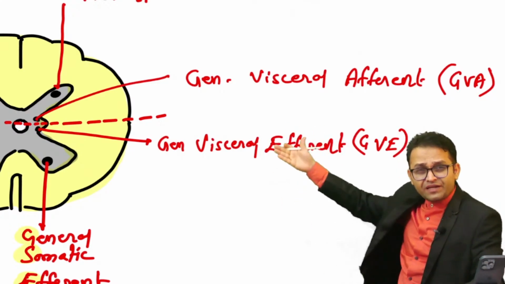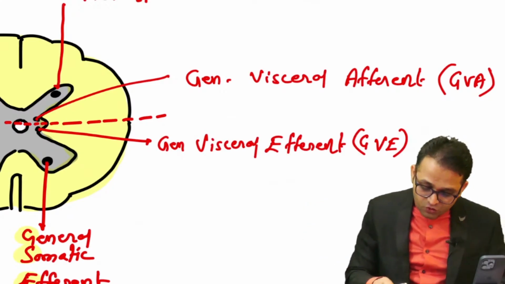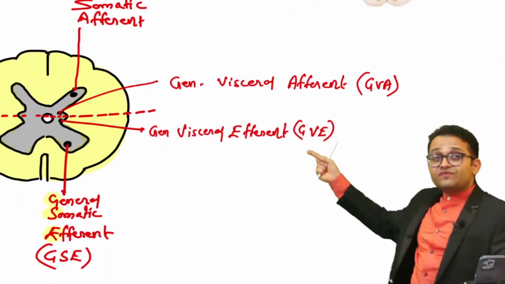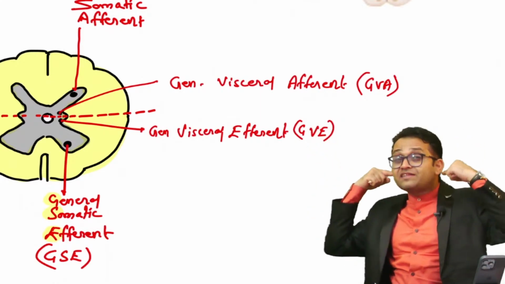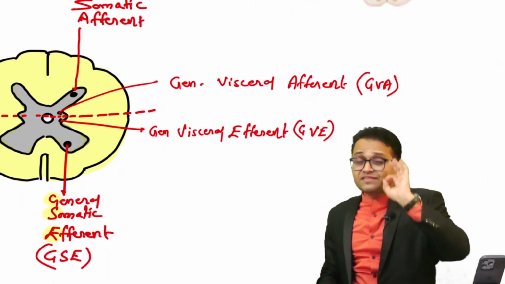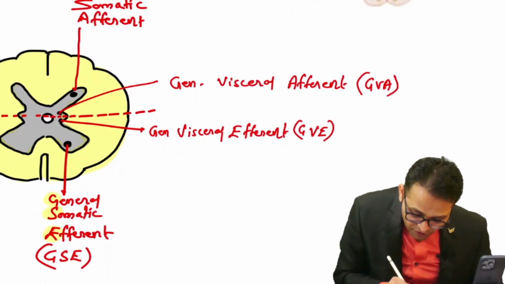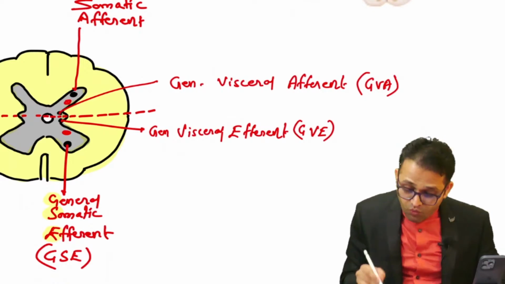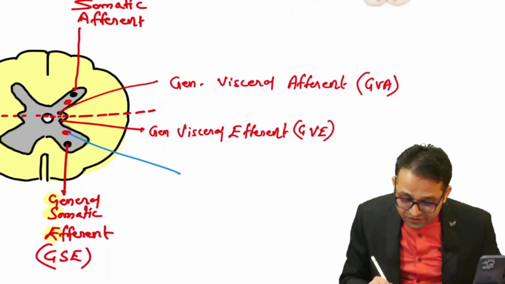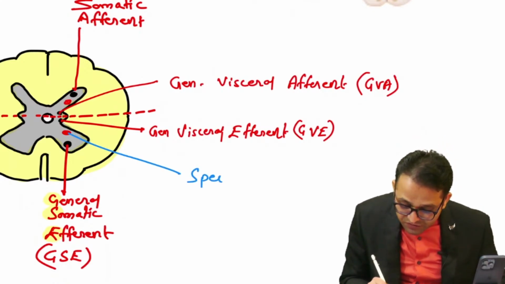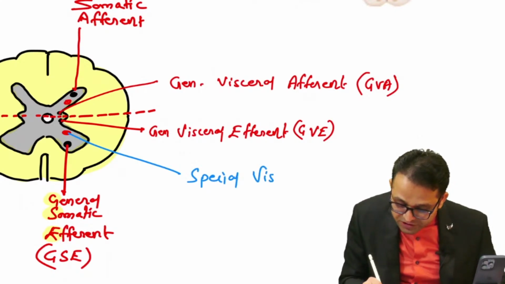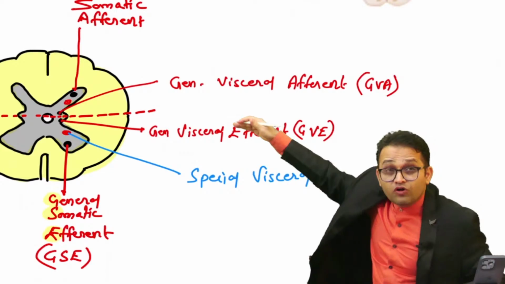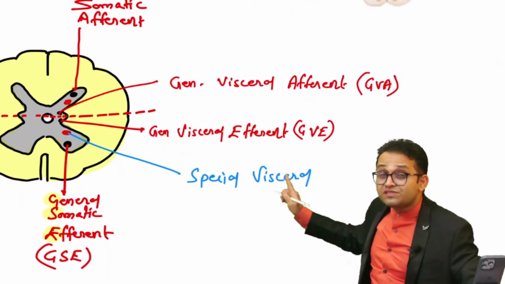This is just one quick revision. Now after that I told you in between that, between the somatic and the visceral, one more column develops in the brain stem part, which supplies the pharyngeal apparatus. So I am drawing here that structure in between both columns. So what should be the nomenclature? Yes sir, it will supply the special viscera, the pharyngeal apparatus. So special visceral. Yes, it is efferent because it is below the sulcus limitans. That's why you will say efferent.